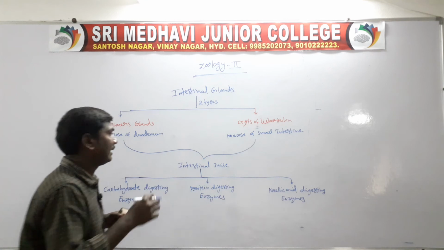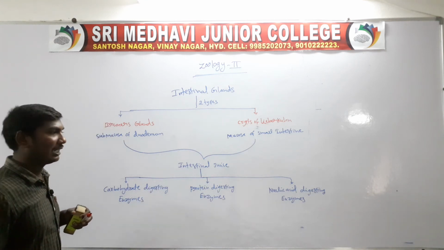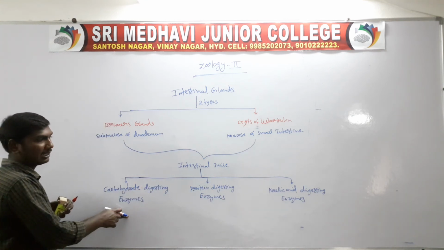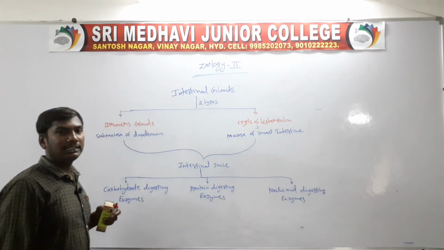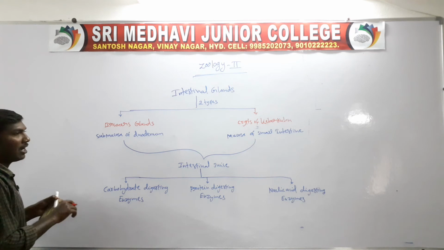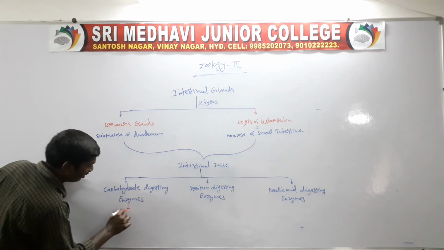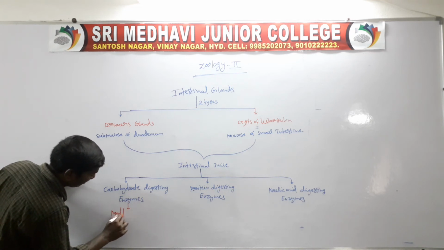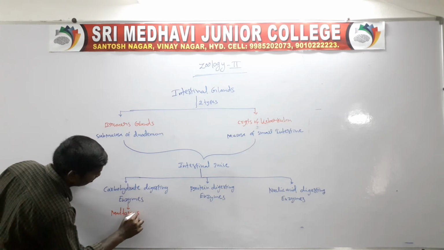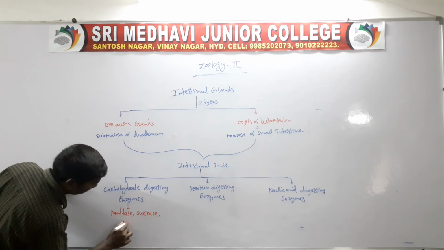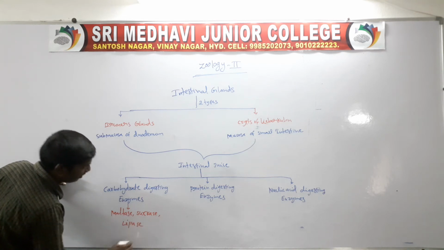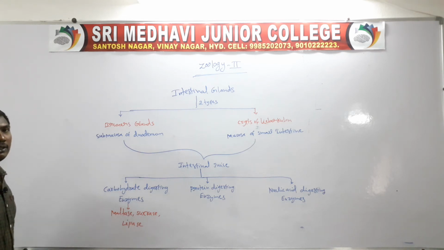The intestinal juice contains digesting enzymes: carbohydrate digesting enzymes, protein digesting enzymes, and nucleic acid digesting enzymes. The carbohydrate digesting enzymes are maltase, sucrase, and lipase.